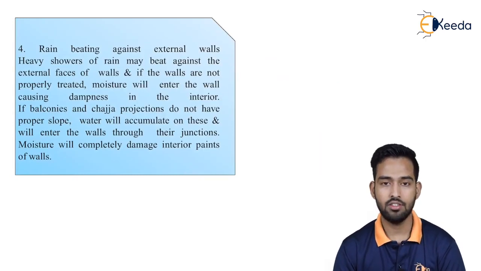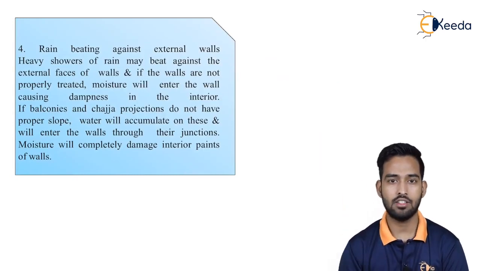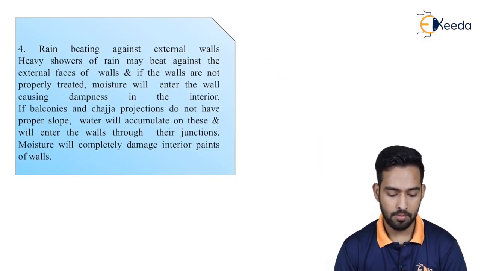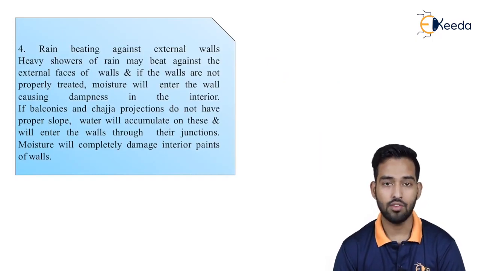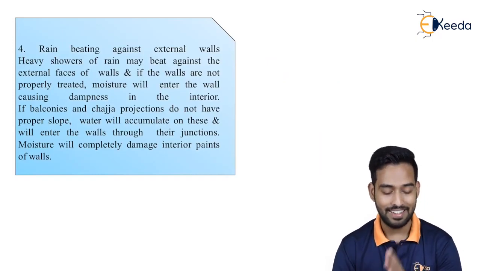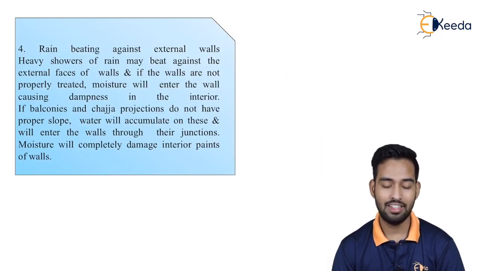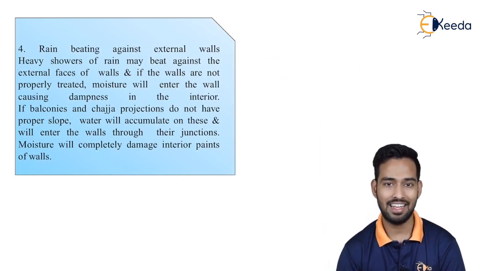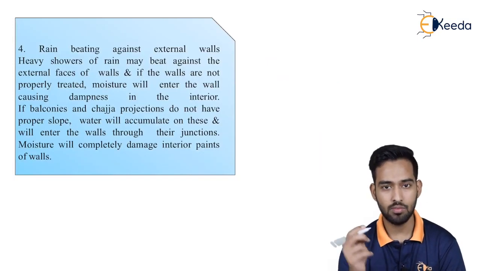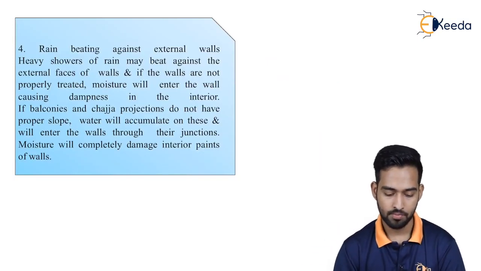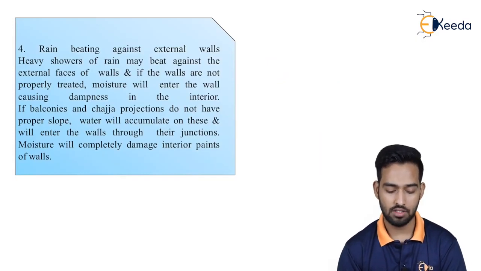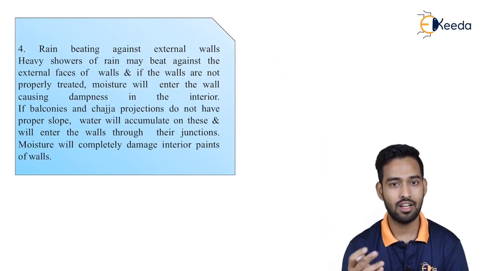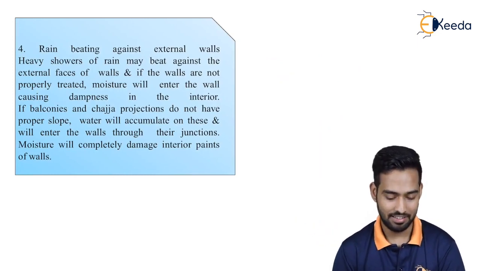Rain beating against external walls. As we know, generally the external walls will take all the amount of rainwater. Heavy showers of rain may beat against the external faces of the walls, and if the walls are not properly treated, moisture will enter the wall, causing dampness, because of the continuous action of wind and rain on the external wall. It will create some pores, and through these pores the moisture will enter your walls. It will enter through external walls and will cause dampness on your internal sides.